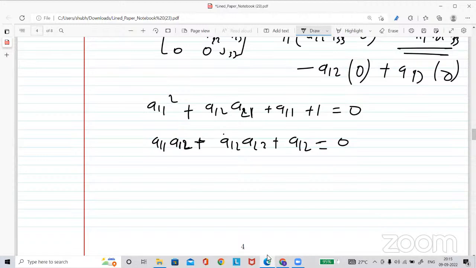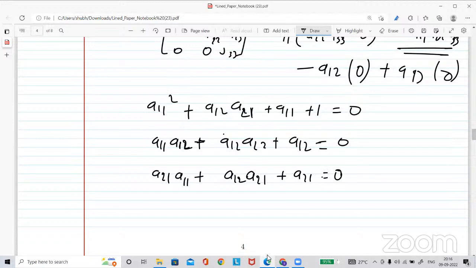Third one: A21 multiplied A11 plus A22 multiplied A21 plus A21 equal to 0.